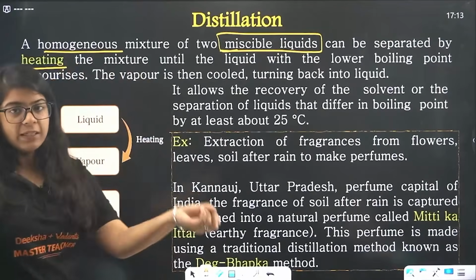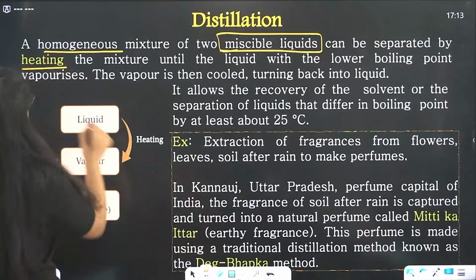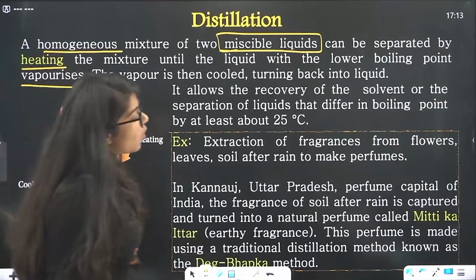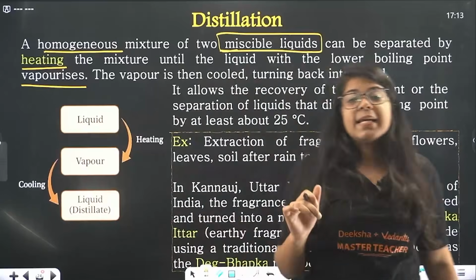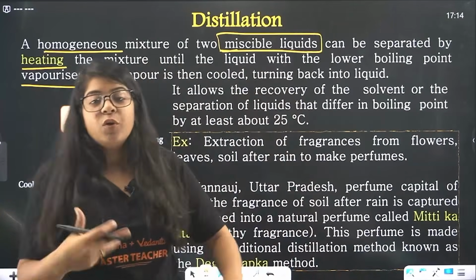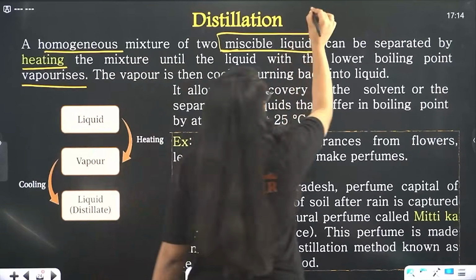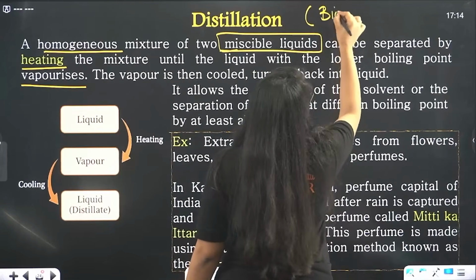We told that we heated the water, right, until the liquid with the lower boiling point vaporizes. Now I talked about salt and water. Let's say we have two kinds of liquids only, maybe one acetone, one water. Now distillation is based on the phenomenon of boiling point.